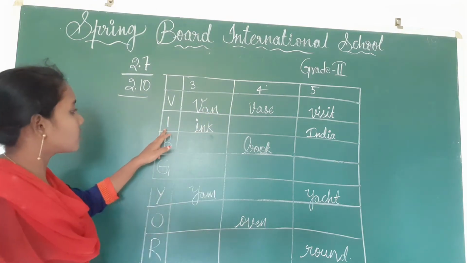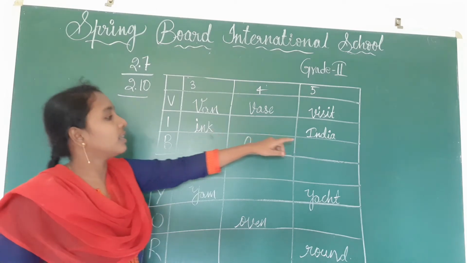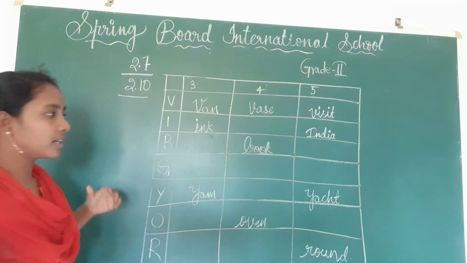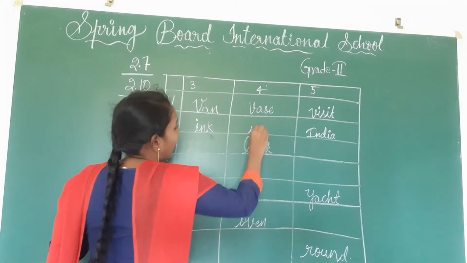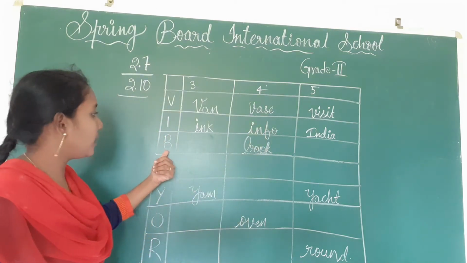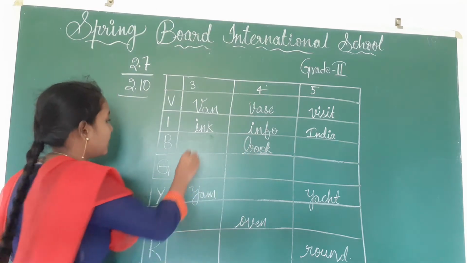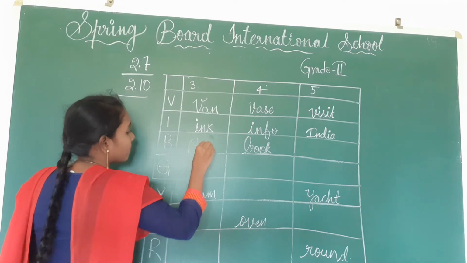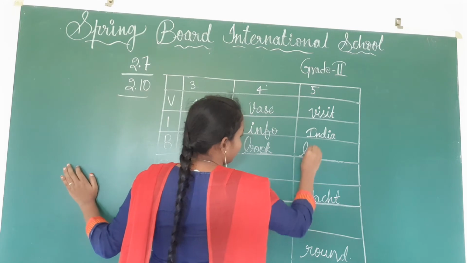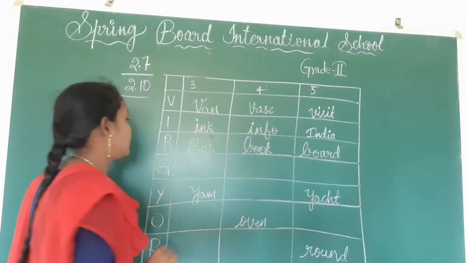Okay, children. Here next one, I. Already they have given 3 letters, ink, and 5 letters, India. One more you have to write, that one is info, I-N-F-O. And next one, B. Here book they have given, another 2 you have to write, children. B-U-S, bus. And next, board, B-O-A-R-D. 5-letter word.